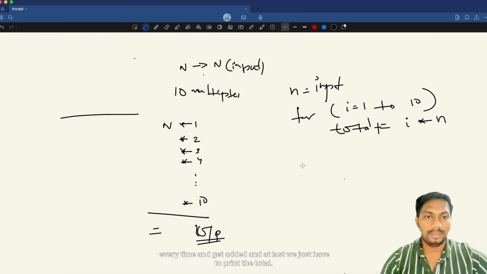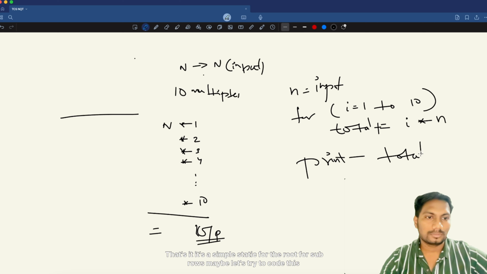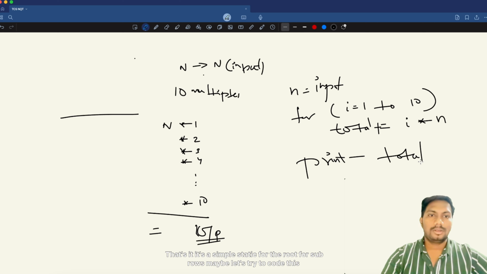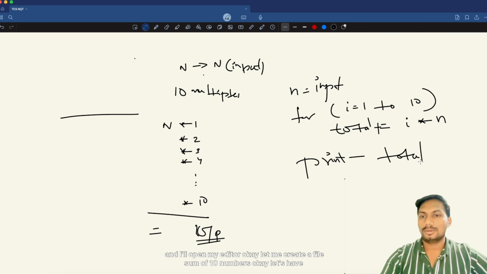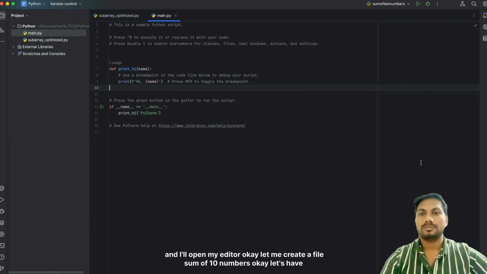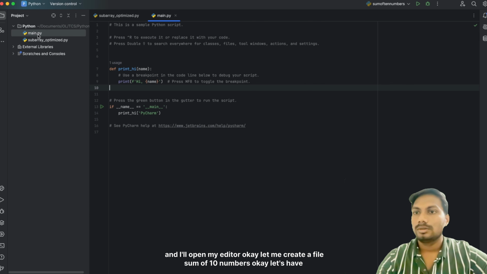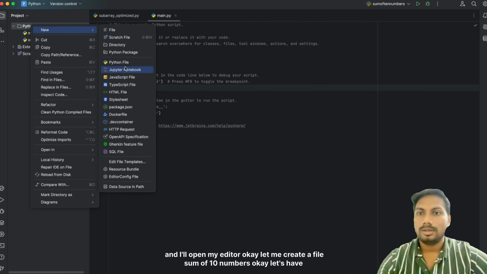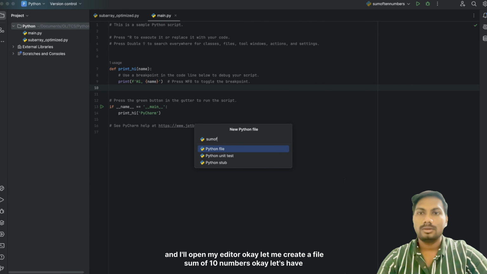At last we just print the total. That's it, a simple straightforward brute force approach. Let's try to code this. I'll open my editor and create a file, sum of 10 numbers.